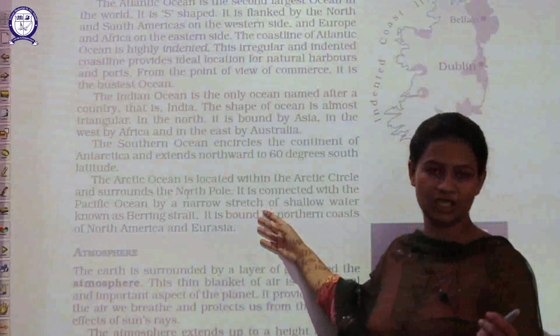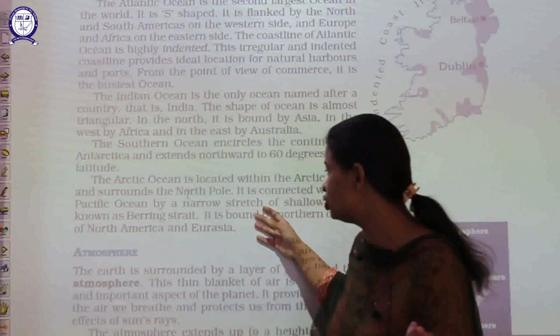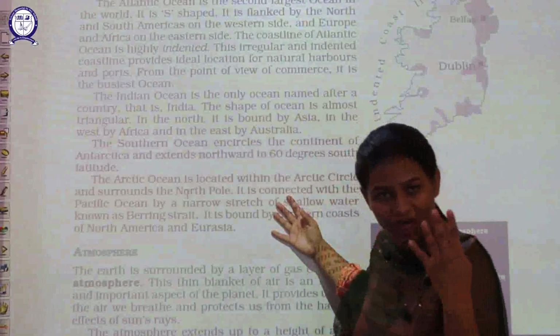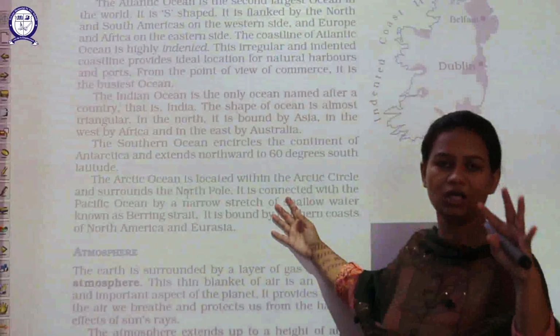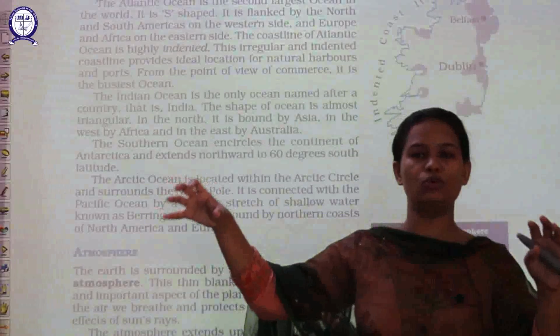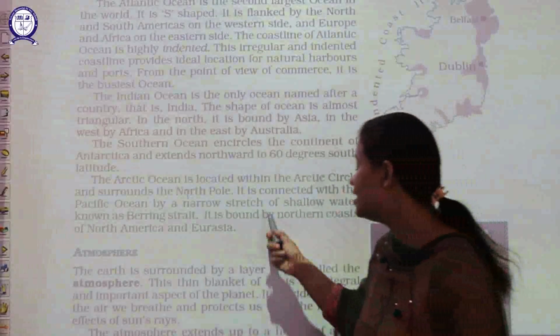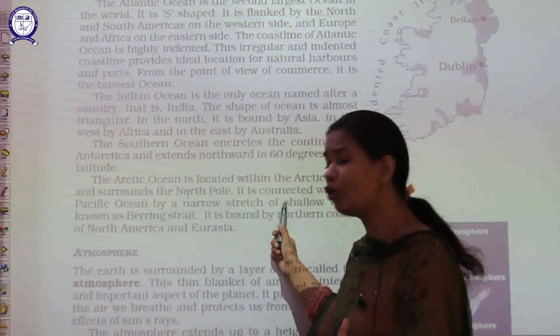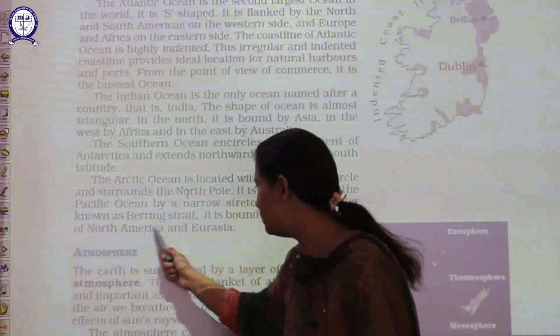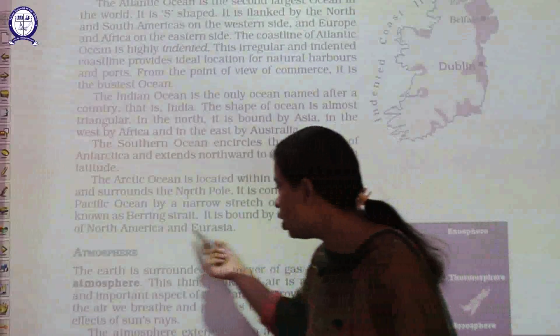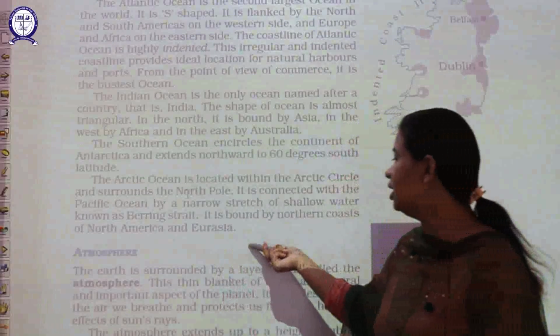Now we are talking about ocean, about the Arctic Ocean. If we talk about the connectivity of Arctic Ocean, how Arctic Ocean is linked with the Pacific Ocean, then these two oceans are linked with the help of a narrow strip of water which is called Bering Strait, and it is bounded by the northern coast of North America and Eurasia.